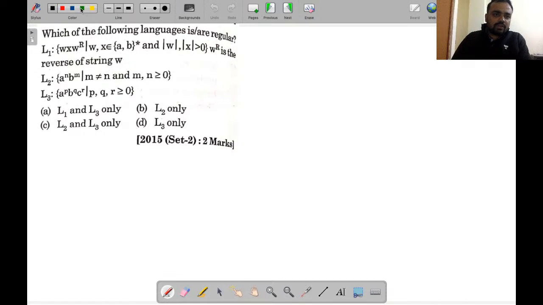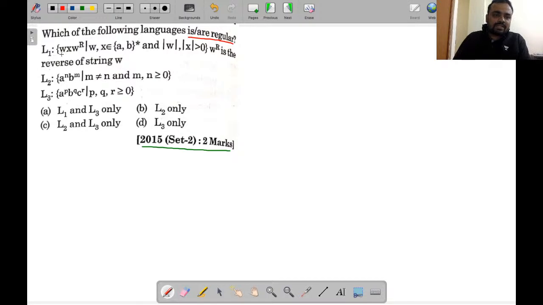This is one of the other numericals that was asked in GATE 2015, 2 marks. See what the question is saying: which of the following languages is/are regular?